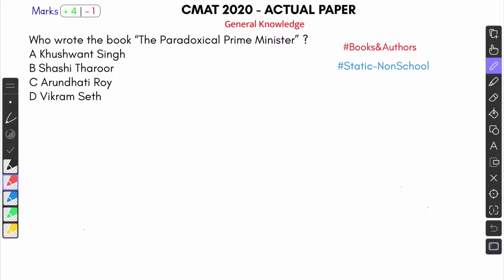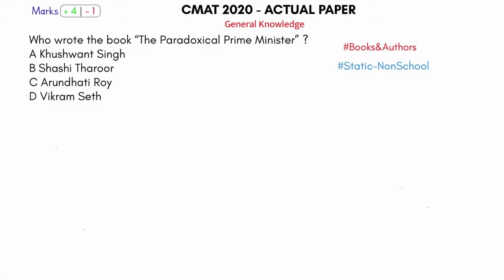Who wrote the book Paradoxical Prime Minister? The answer for this question is clearly Shashi Tharoor. So this is from the domain of books and authors, static non-school GK, because it is something that we did not study in school.